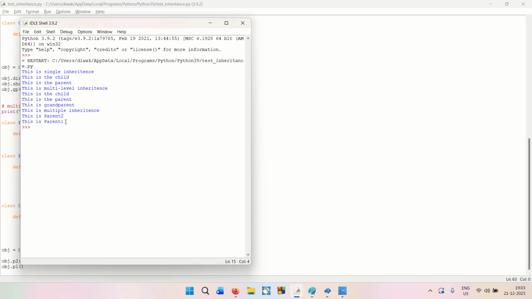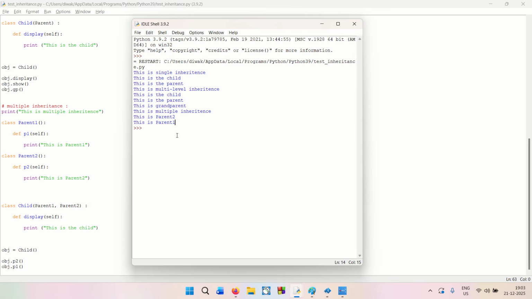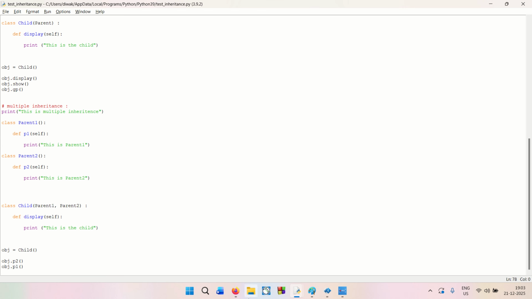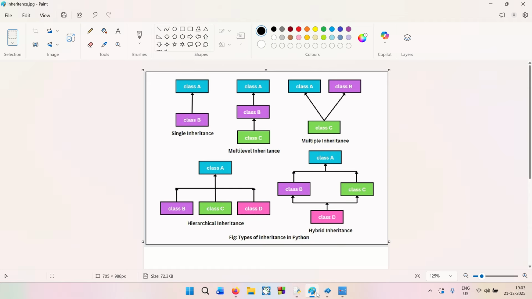See, obj.p2 gets this is parent 2, and obj.parent1 gets this is parent 1, right? And this is the multiple inheritance. Now there are two further inheritances that we have to look into, and let me showcase over here.